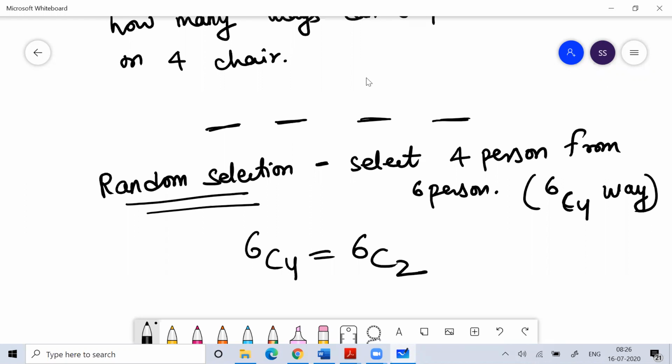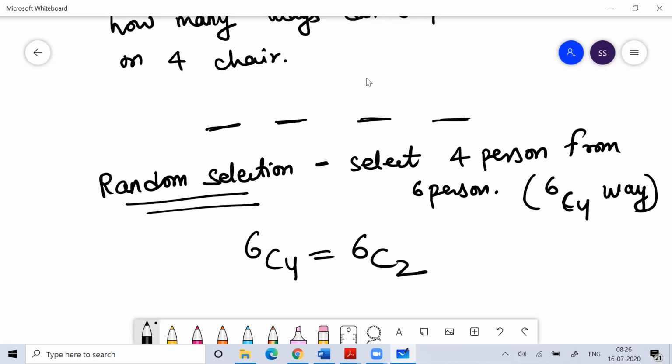I won't say, okay, fine, boys, you can eat food while standing, but let the girls sit. Such things are not there. Imagine I'm working on random selection. So randomly from the 6, if I have to choose 4, this is called random selection.